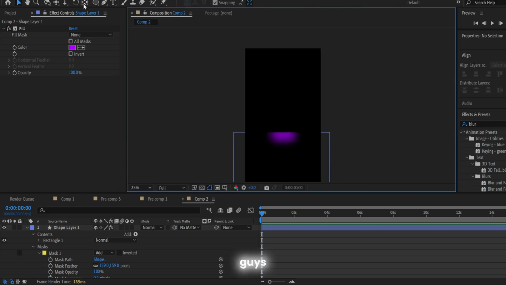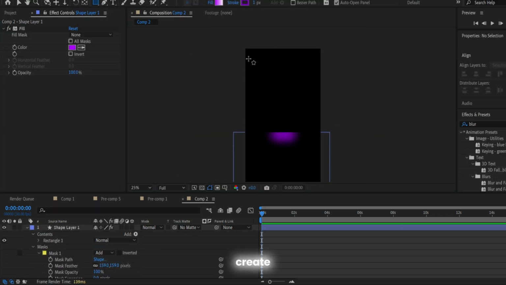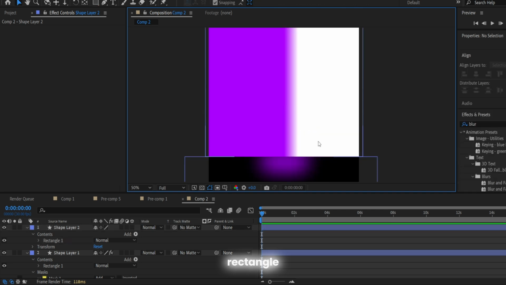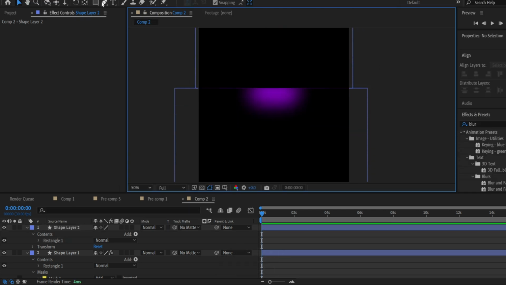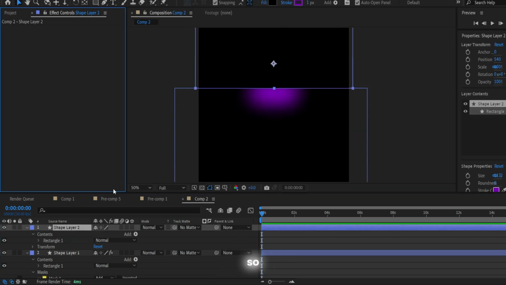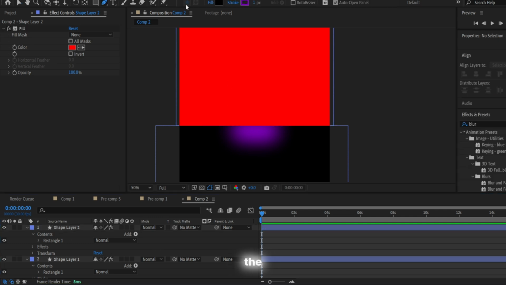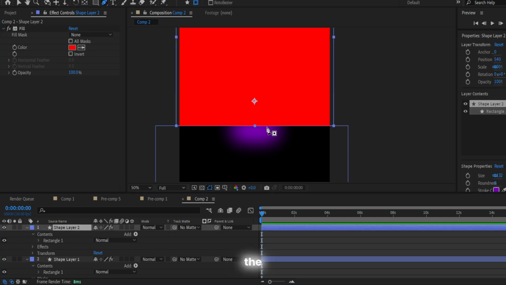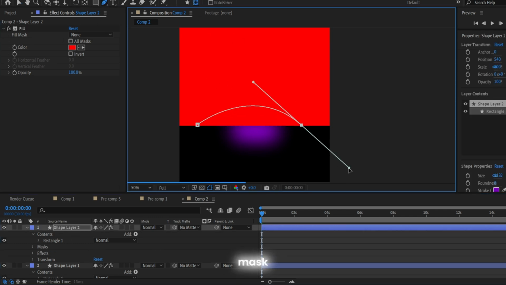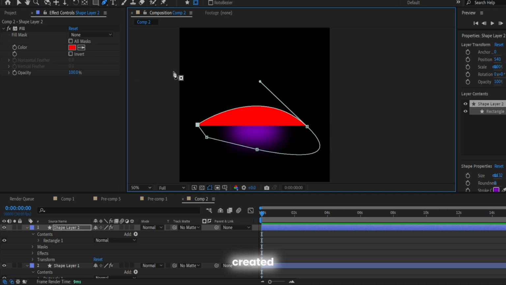Alright guys, the next step, I want to create a new rectangle at the top. So also make the fill black and use the purple mask as we created before.